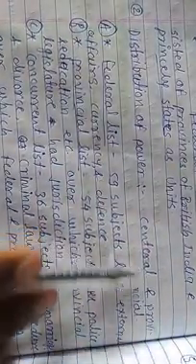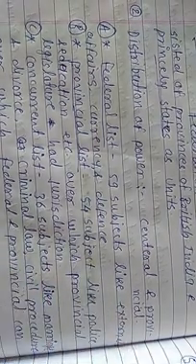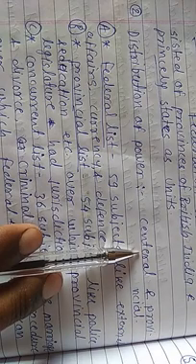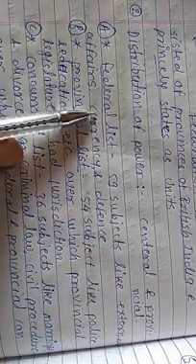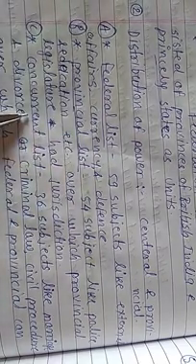Second provision, that is a distribution of power. So this distribution of power was divided into two parts. One is central and second one is provincial. Provincial is nothing but state government. Means all the powers, all the subjects were divided into the central legislature and state legislature, and these all the subjects were categorized into three lists: federal list, provincial list, and concurrent list.